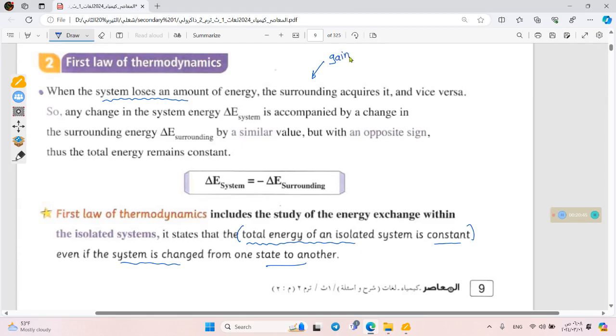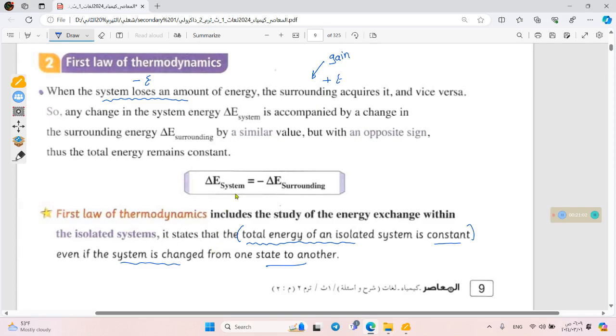Okay, that's great. So as you can see here, if our system loses energy, it has a negative sign, and the surrounding will gain it, so it's positive energy.